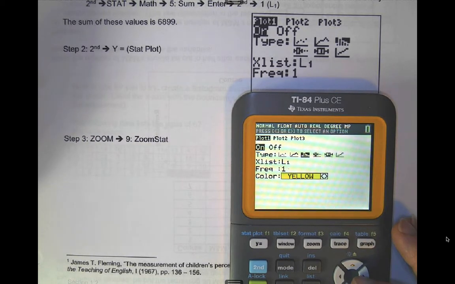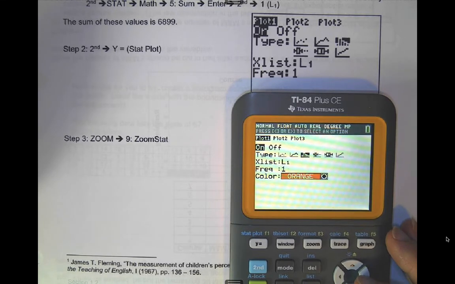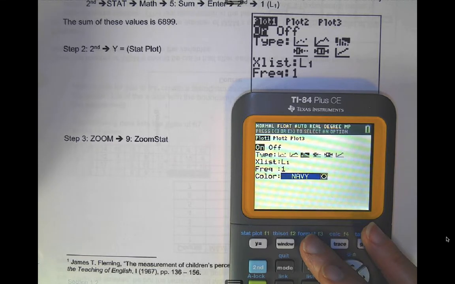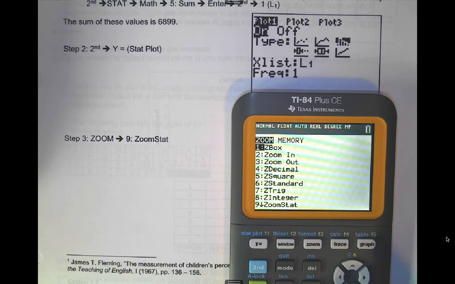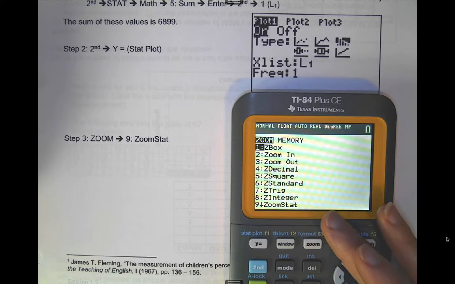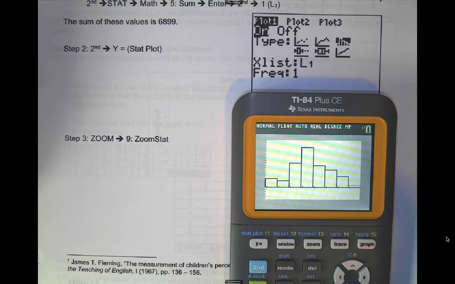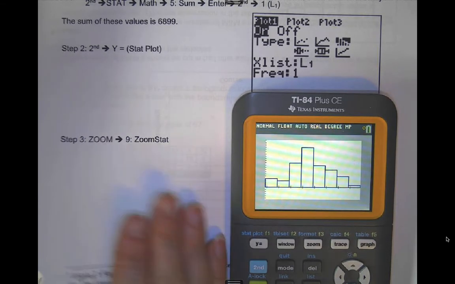This is where you get to differentiate yourself. So pick whatever color suits your fancy. I'm always a pink person, but I'll refrain from pink. I'll stick with navy right now. All right, so then you can hit zoom, and it says zoom 9. You can just hit zoom and then hit the number 9, or you can scroll through. If you notice here, it says zoom stat. That's the zoom we like to use here in stat.